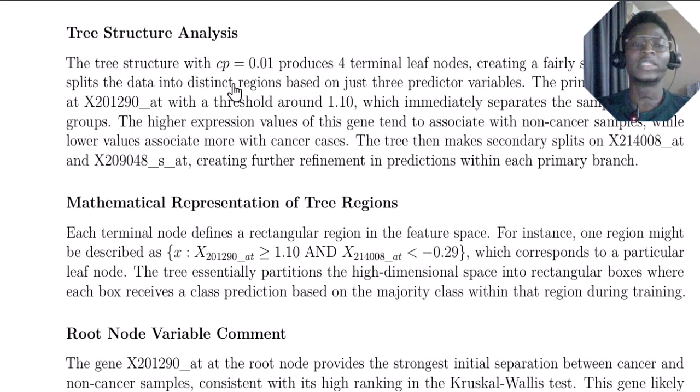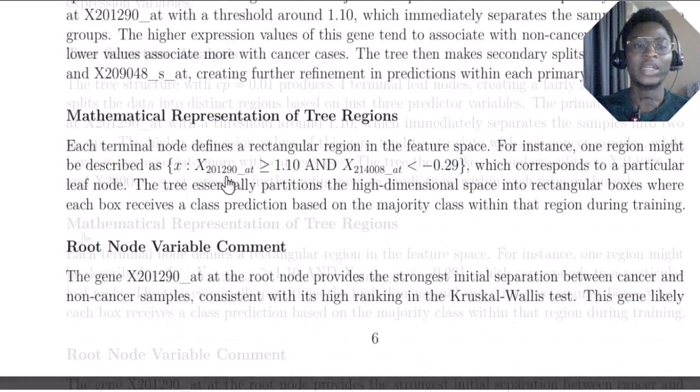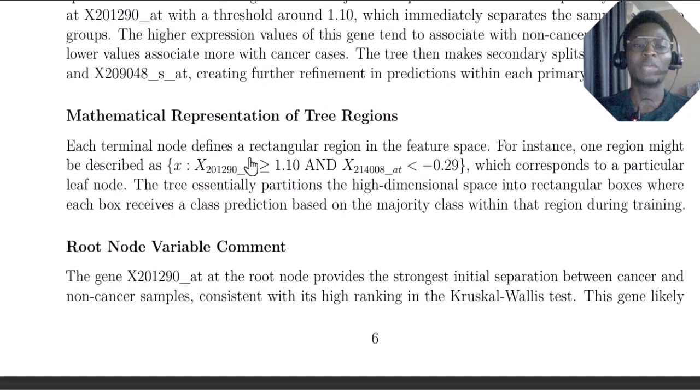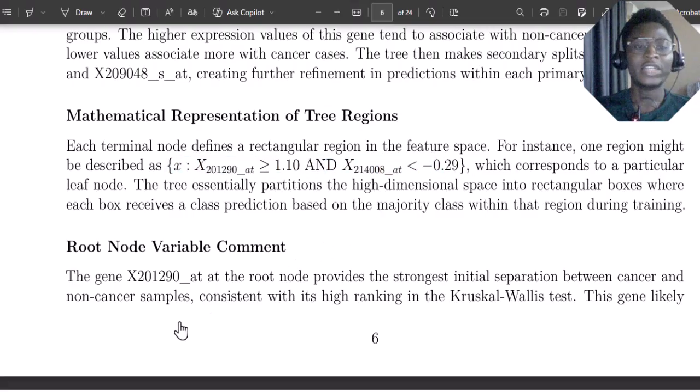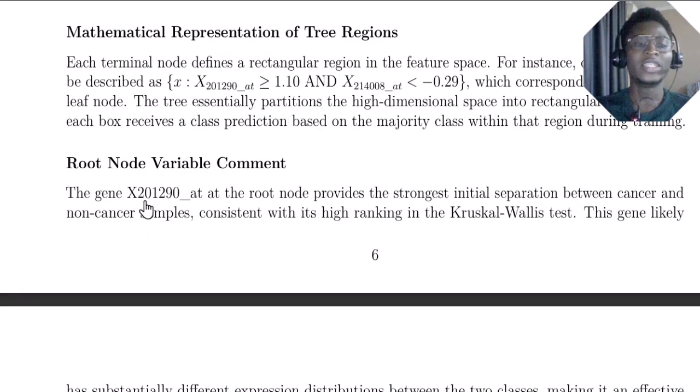Without wasting our time, let me quickly go to the tree structure analysis. When I use the CP to be 0.01, we can clearly see in the tree structure that we only have 4 terminal leaf nodes, and the mathematical representation of these 4 terminal leaf nodes is stated here. In our case, the root node is this particular variable. This is the one that has the strongest initial separation between cancer and non-cancer in the dataset.